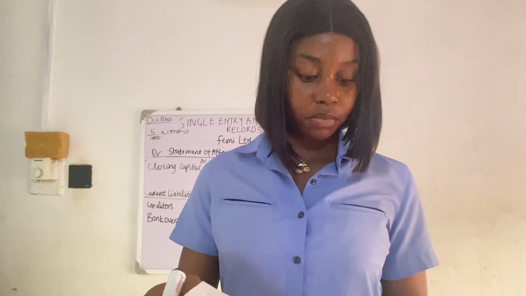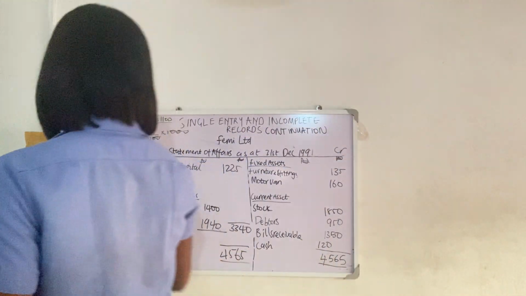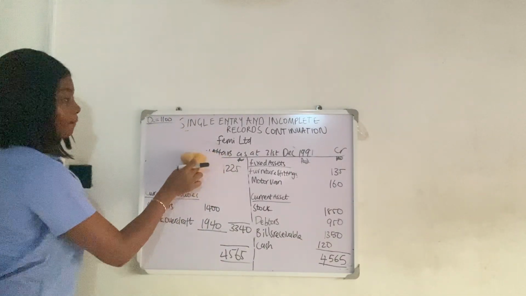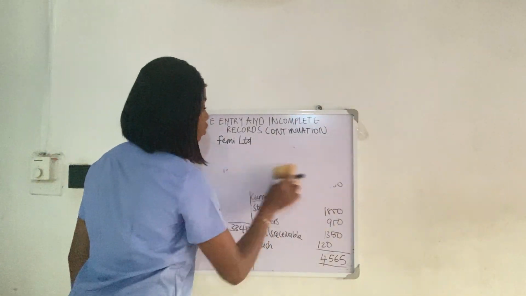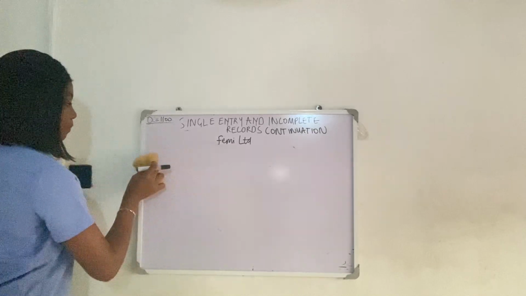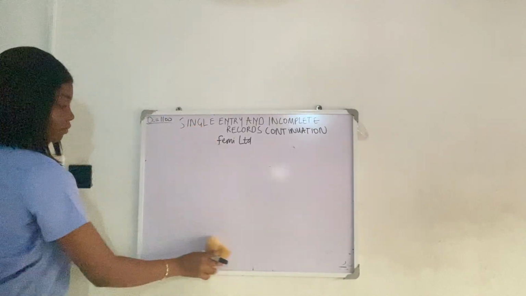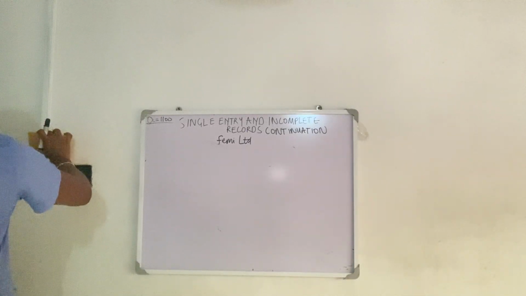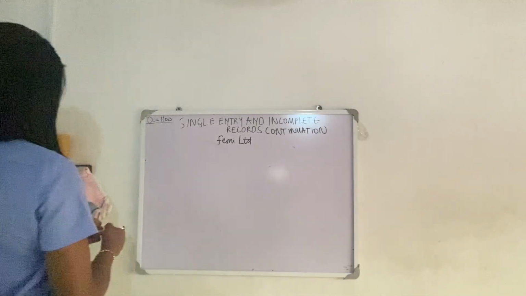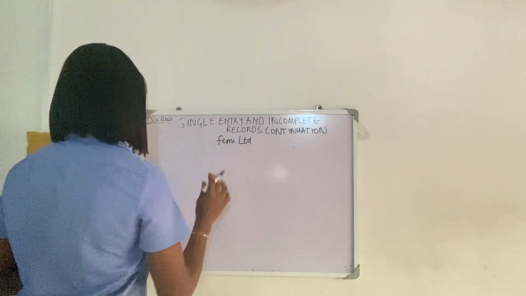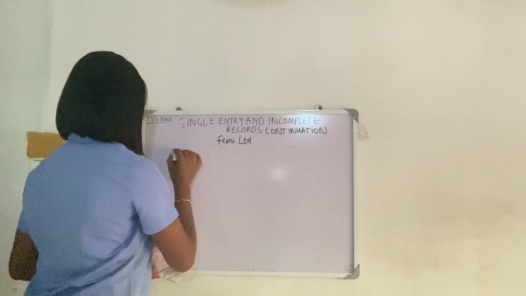Let's go to statement of profit. Let's clean it. It's still Femi Limited, so you don't need to clean that. In an exam like this, all these headings carry marks, so the headings are also essential.